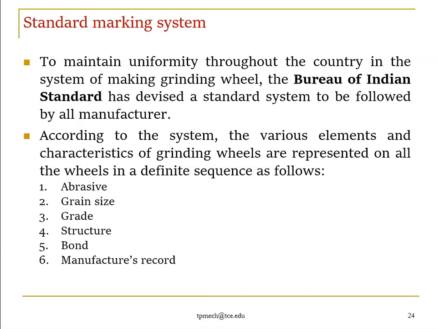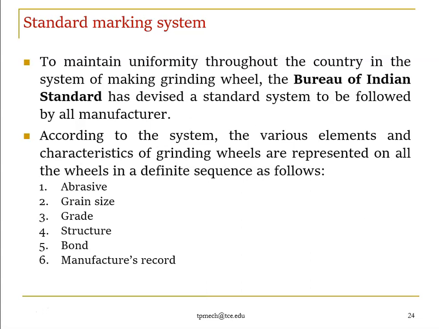The standard marking system maintains uniformity throughout the country in making grinding wheels. The Bureau of Indian Standards, the BIS, is one of the standards. We have a variety of standards, right? The BIS has derived a standard system to be followed by all manufacturers.